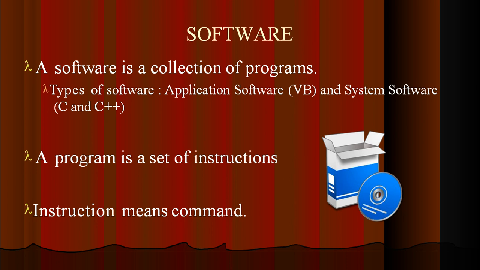Before we start the program, let us know what software is. Software is a collection of programs. It can be of two types, application software or system software. Our C++ is system software. Application software is such as Visual Basic. Generally, programming is a set of instructions. These instructions tell the compiler to execute the task which is assigned or designed in the program.